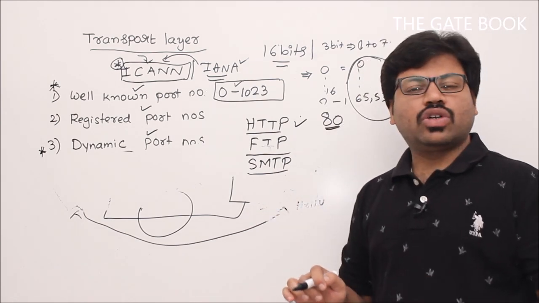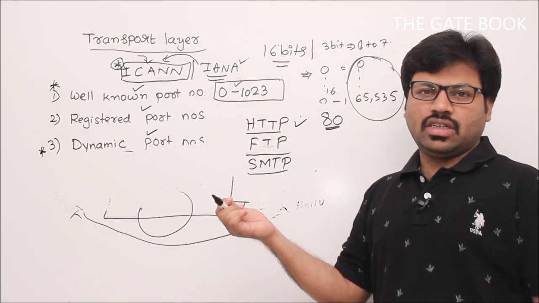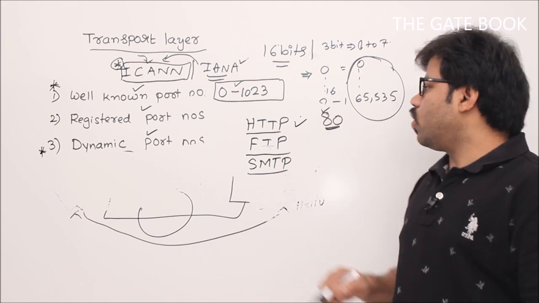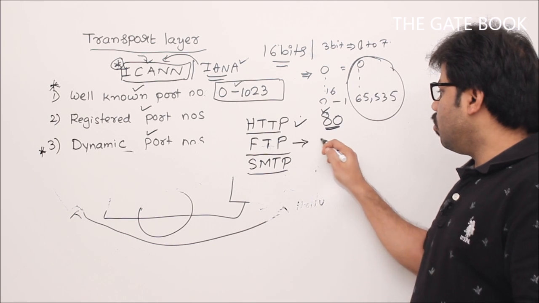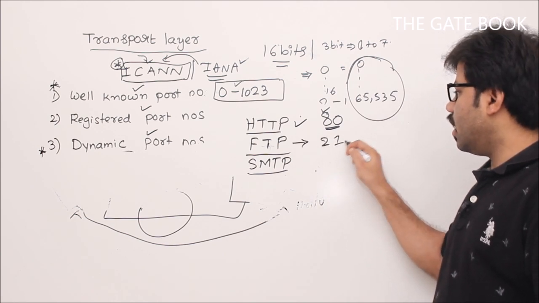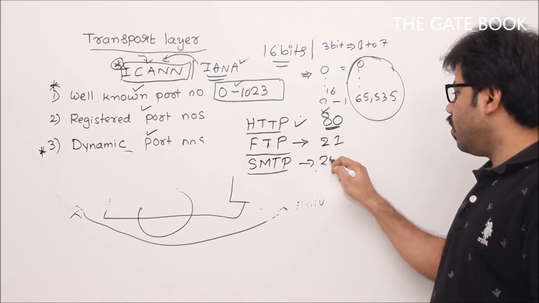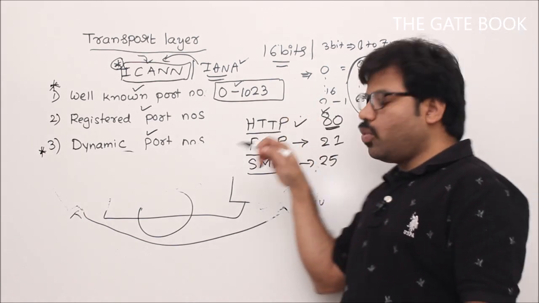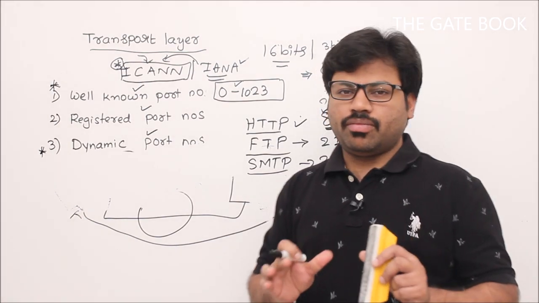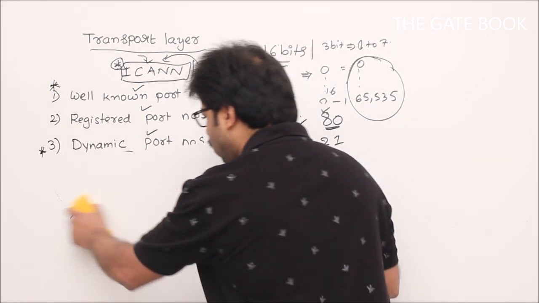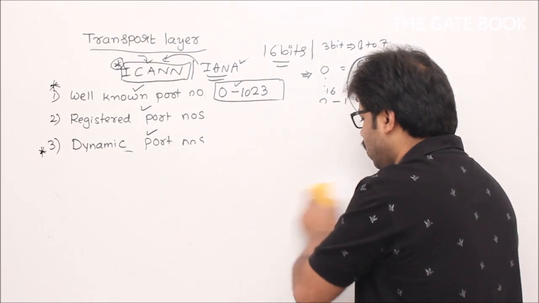Whenever anyone wants to communicate with the HTTP process, the port number to be used as a destination is 80. Similarly, FTP uses port number 20 or 21, SMTP 25. So these port numbers are fixed. They are called well-known port numbers. You can't use them. Sir, what does it mean? Why do we use it? Simple.